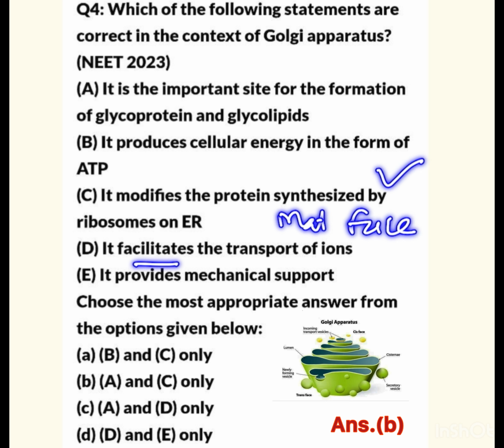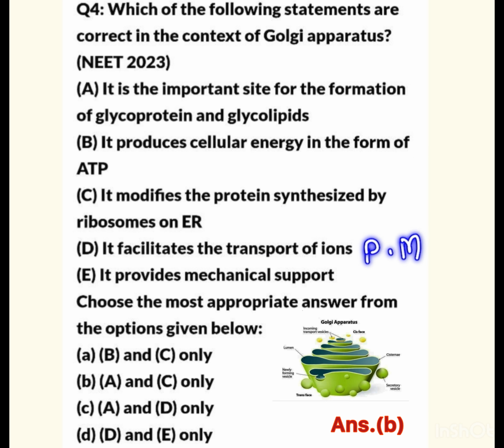D. It facilitates the transport of ions. It is the function of the plasma membrane and not the Golgi complex. That's why this is wrong. E. It provides mechanical support. So this is a function of the cell wall. That's why statements A and C are correct and all other three statements are wrong.